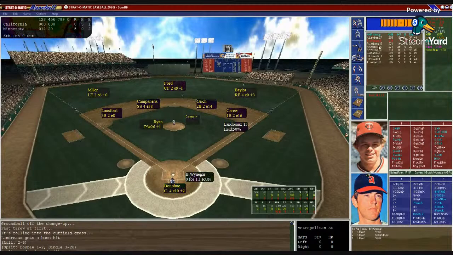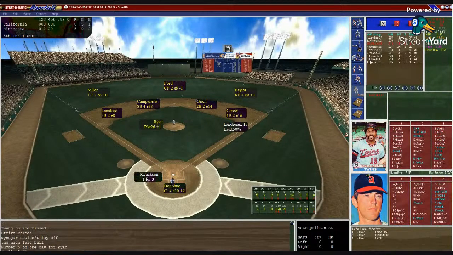Base hit number 9 for Minnesota, and here's Weininger. Weininger so far 0 for 1 with a run scored. He has 2 walks. Donahue sets in, puts the sign down. Ryan from the stretch. Here's the pitch to Weininger. 5-6, struck him out looking, inside corner, 1 away.